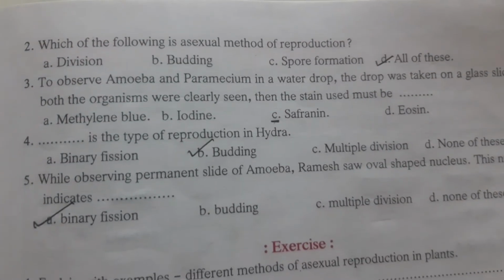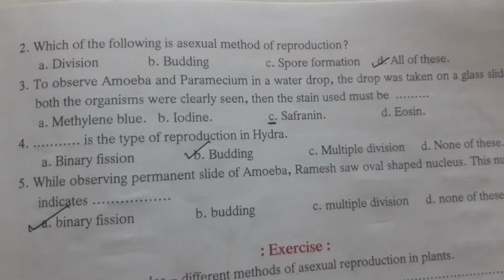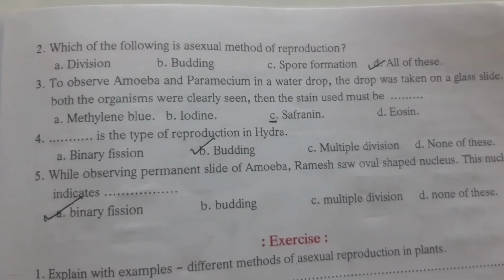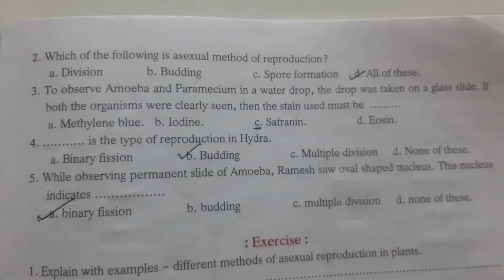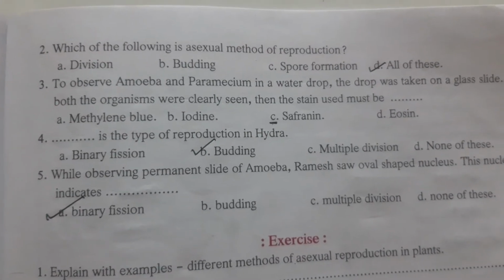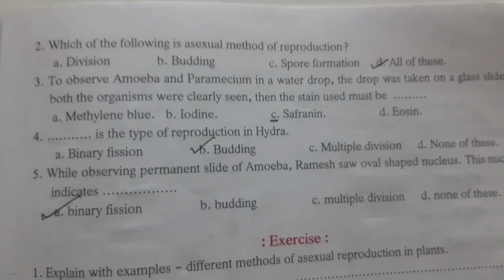The second, as we can see, which of the following is the asexual method of reproduction? As you know that the division, budding and the spore formation, these are all the asexual methods of reproduction. Life process part 3 has this particular details into it.